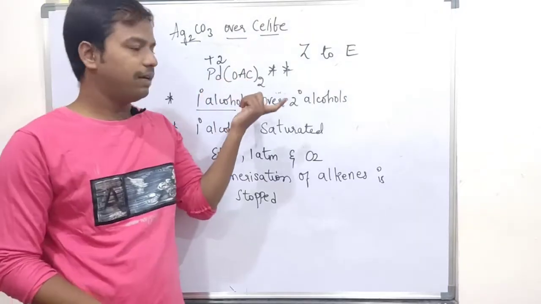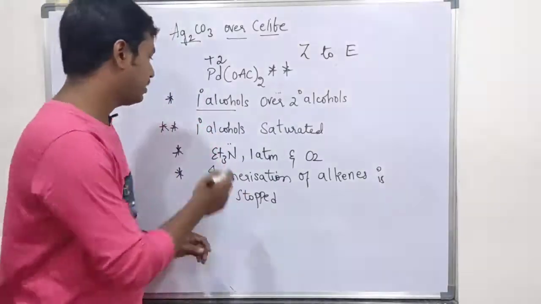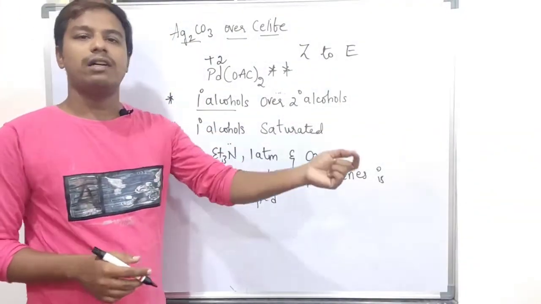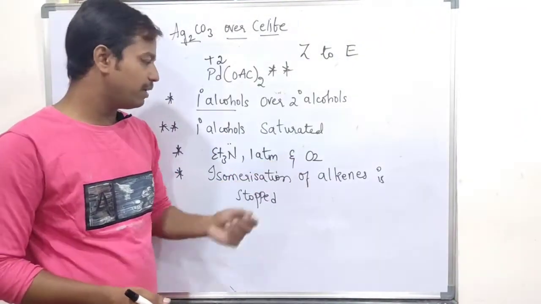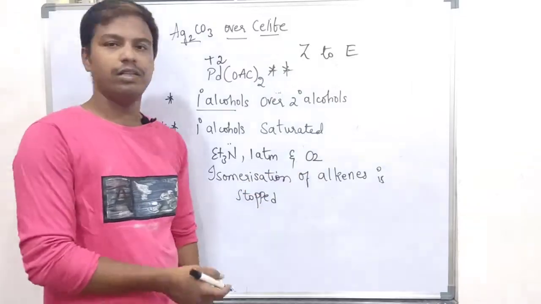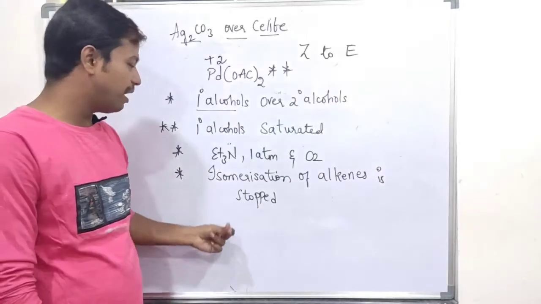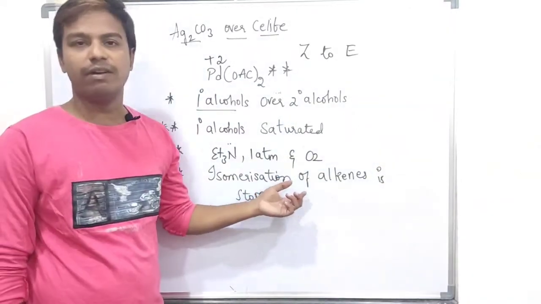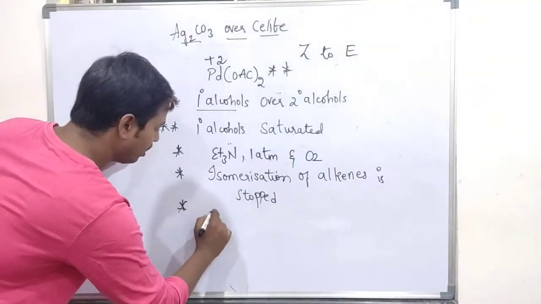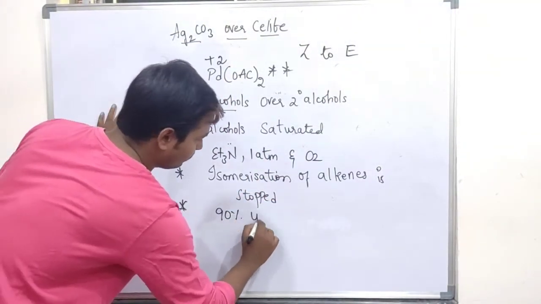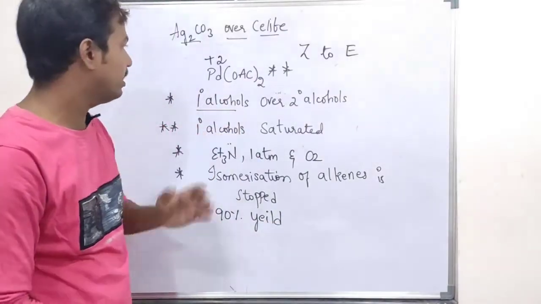If they have given palladium acetate and primary alcohols over secondary alcohols, primary alcohols are oxidized selectively, and the solvent is triethylamine, at 1 atmosphere pressure, and in the presence of oxygen only it will occur. Why? Because we are doing oxidation, right? In the presence of normal molecular oxygen only oxidation is going to happen. Another important point is that isomerization of alkenes never happens. And very good results are obtained. Above 90% yield you can expect. A very good yield is obtained by using this kind of reagent.